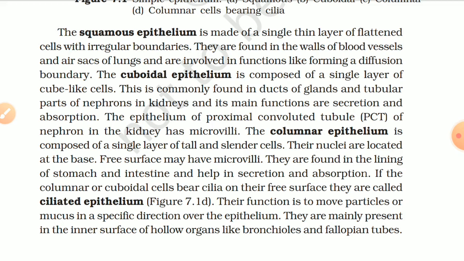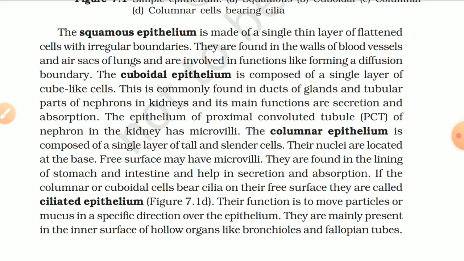The squamous epithelium is made up of a single thin layer of flattened cells with irregular boundaries. They are found in the wall of blood vessels and the air sacs of the lung and are involved in functions like forming a diffusion boundary. The cuboidal epithelium is composed of a single layer of cube-like cells. This is commonly found in ducts of glands and tubular parts of nephrons of the kidney, and the main functions are secretion and absorption. The epithelium of the proximal convoluted tubule (PCT) of the nephron in the kidney has microvilli.